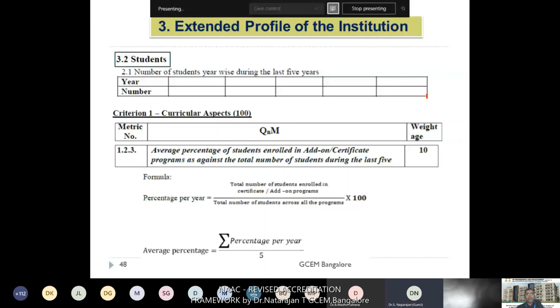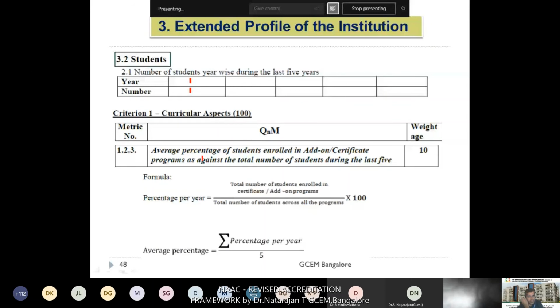3.2. You can see the number of students year wise during the last 5 years. For example, 2018-19, how many students studied in your college? For all the 4 years in all the programs, you should enter the total number of students studied during the entire academic year. That means from the first year to the final year.